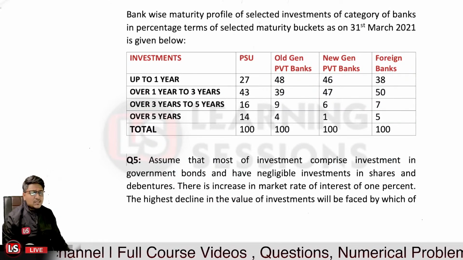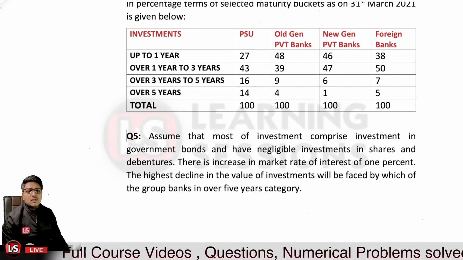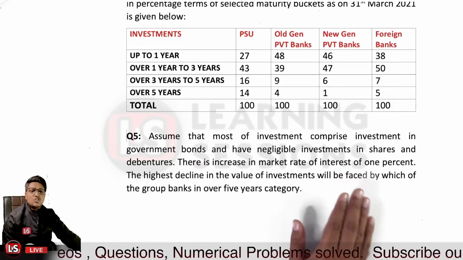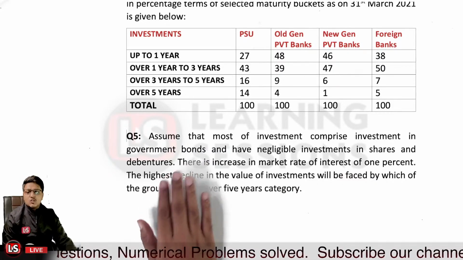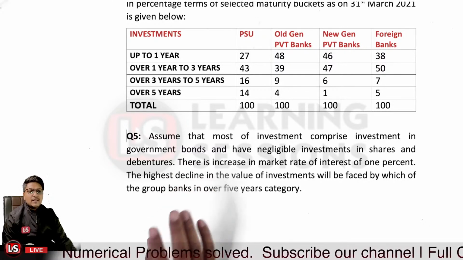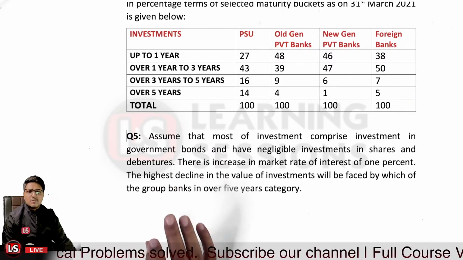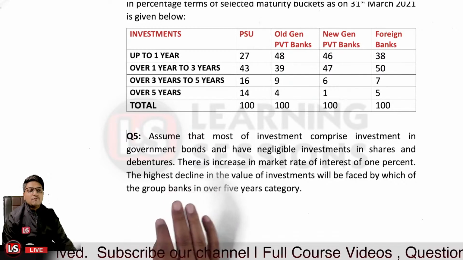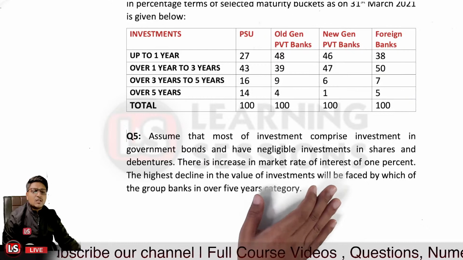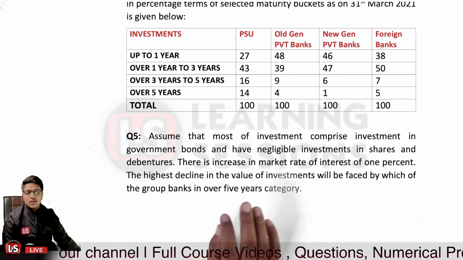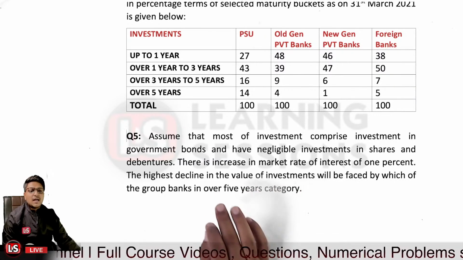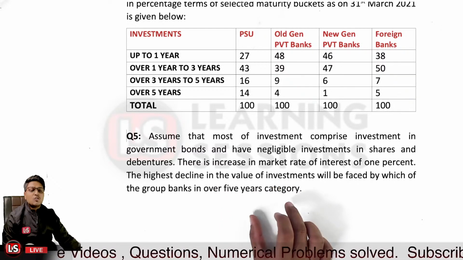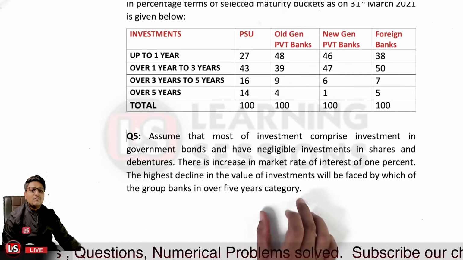Question number 5 over here says assume that most of the investments comprise investments in government bonds and have negligible investments in shares and debentures. If the market rate of interest is decreased by 1%, the highest decline in the value of the investments will be faced by which of the group of the banks in over 5 year category?